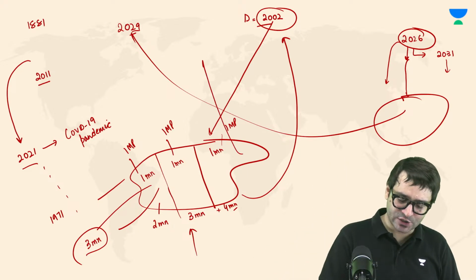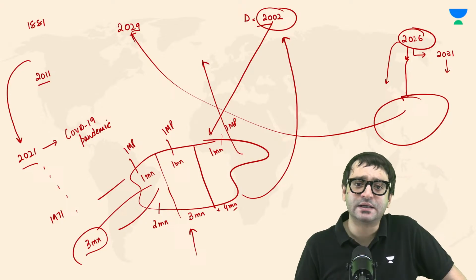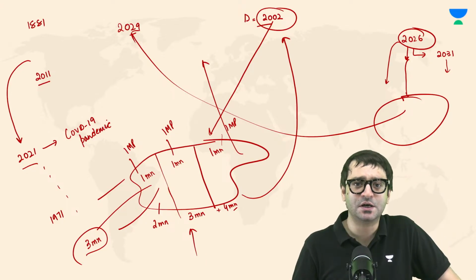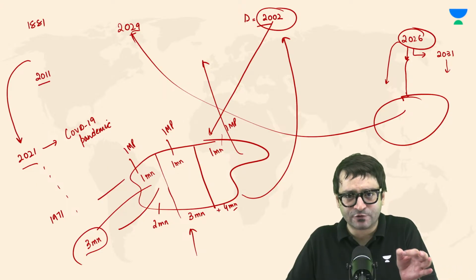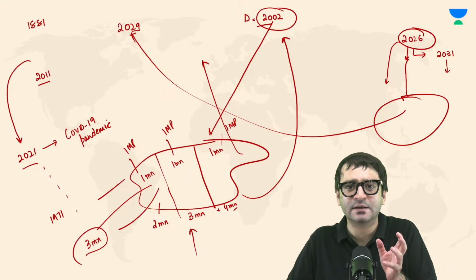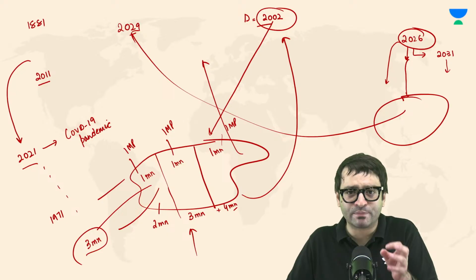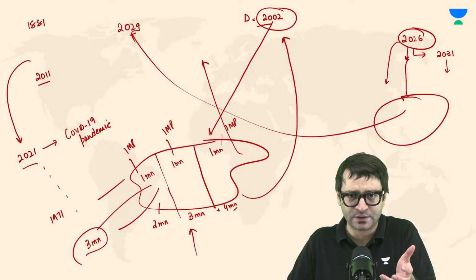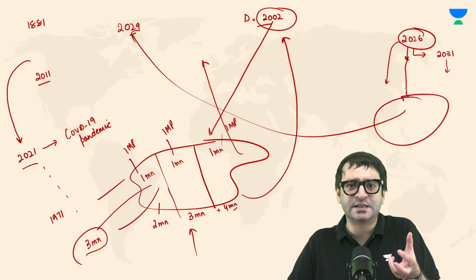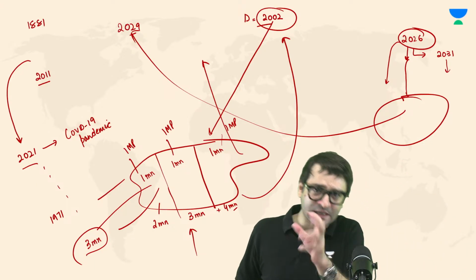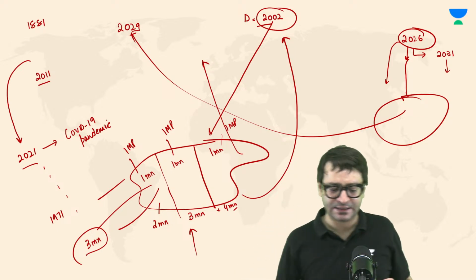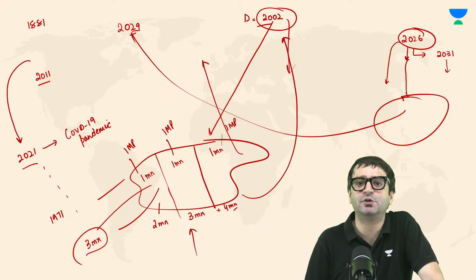And this delimitation was also done to increase the number of seats reserved for SCs and STs, because there has to be reservation for SCs and STs in Lok Sabha, and that can be done on the basis of the proportion of their population. So if the population is increased, the overall number of seats will not increase, that will remain the same, but the number of seats reserved for SCs and STs will go up. That happened because of the delimitation.